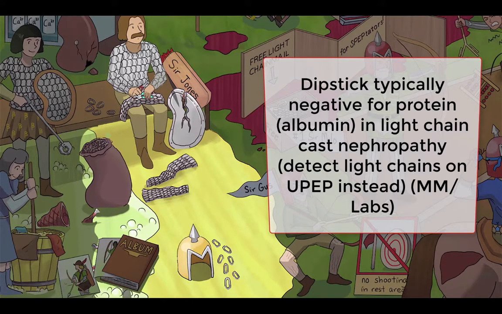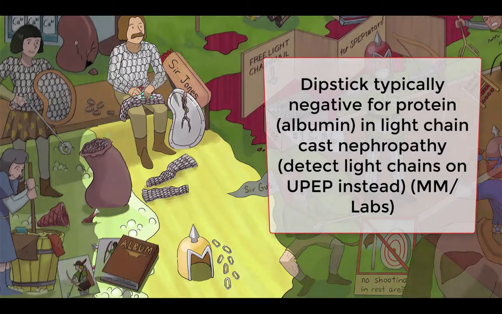A presumptive diagnosis of light chain cast nephropathy can be made instead with a serum free light chain concentration of greater than or equal to 1500 milligrams per liter, in addition to a predominance of monoclonal light chains on that UPEP. In other words, if there are lots of light chains in the serum and lots of light chains in the urine, you can be pretty confident that it's light chain cast nephropathy causing that rise in creatinine.